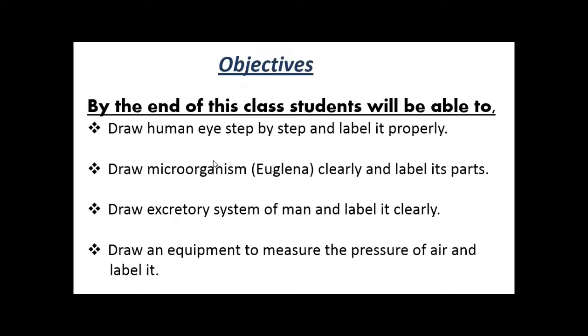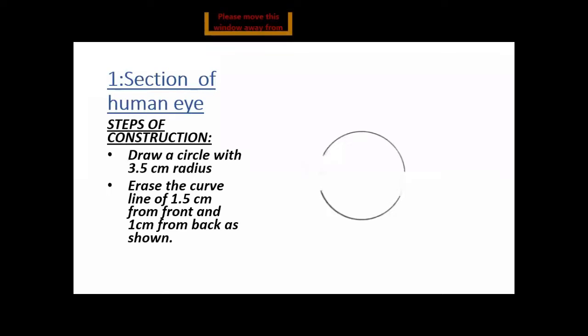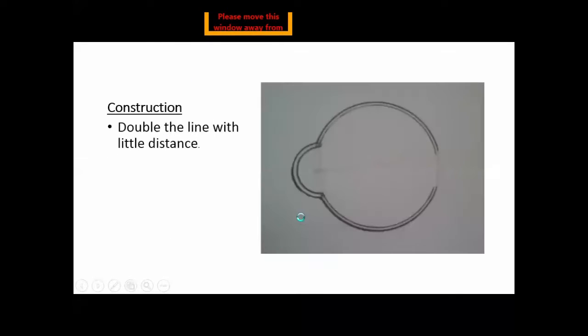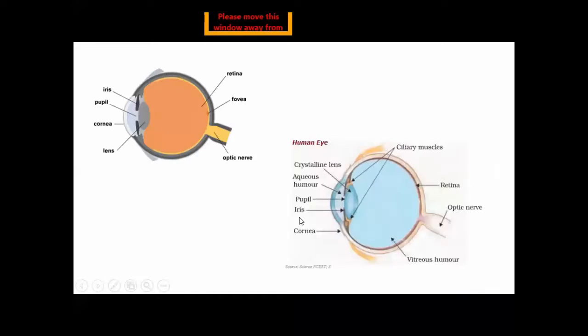Now we will move to our first topic or first diagram, which is the internal structure of human eye. But before this diagram, I will show you the last and final picture of the diagram. Yes, you can see in the slide the correct picture of the diagram. It is the internal structure of human eye.